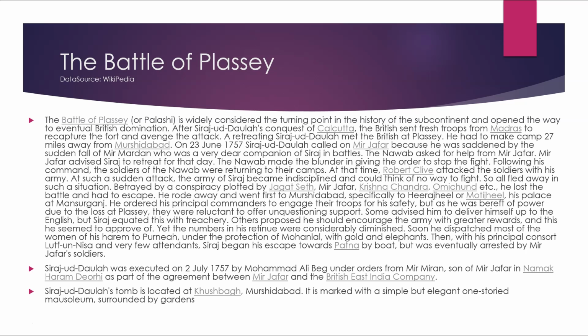Soon he dispatched most of the women of his harem to Purnia under the protection of Mohan Lal with the gold and elephants. Then, with the principal consort Luftun Nisa and a few attendants, Siraj began his escape towards Patna by boat, but was eventually arrested by Mir Jafar's soldiers. Siraj-ud-Dawla was executed on 2 July 1757 by Muhammad Ali Beg under the orders of Mir Jahan, son of Mir Jafar, at Namak Haram Deodi as a part of the agreement between Mir Jafar and the British East India Company.